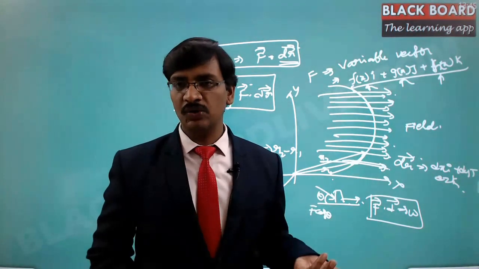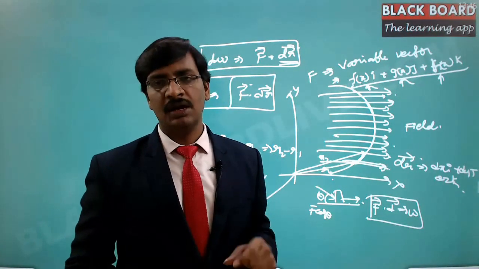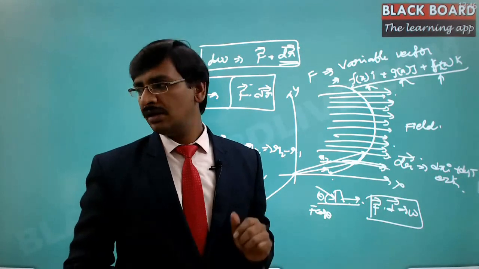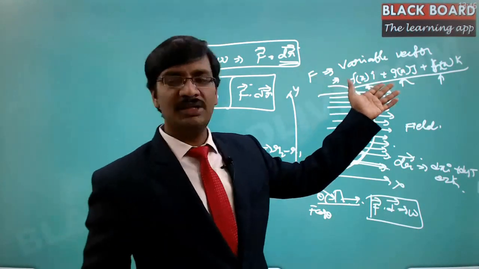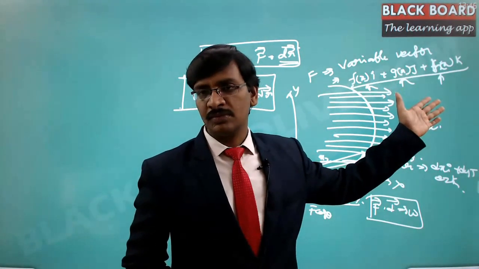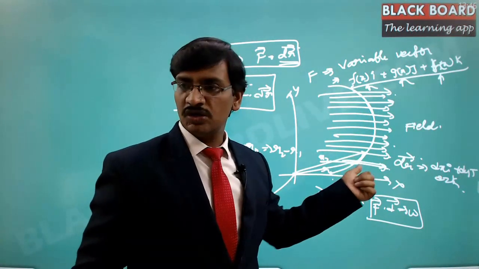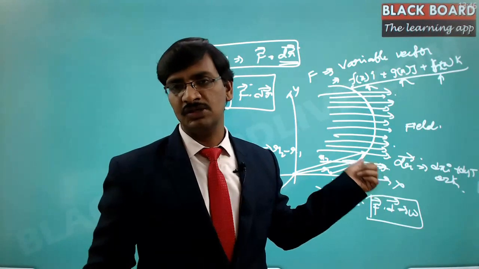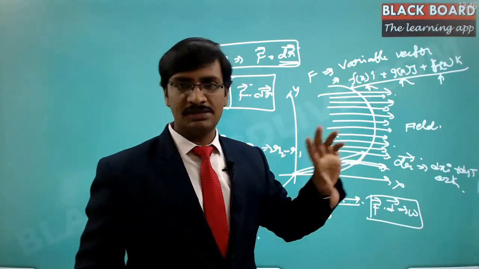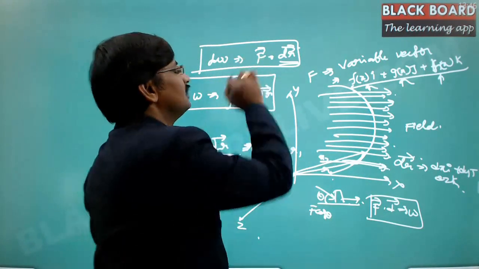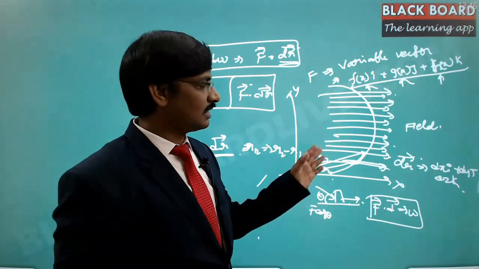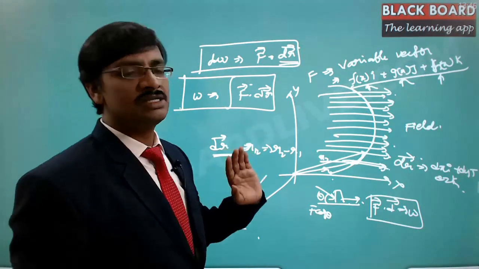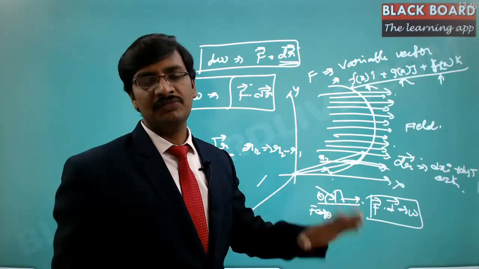Whenever we are doing work, if there is a force and there is a displacement, the dot product of those two is nothing but the work. Here the force is still there, but it is a variable force. And the displacement is expressed in terms of the positional vector change, that is dr. So F dot dr is exactly the same thing. The concept is nowhere different. The dot product of the force and the displacement gives the work for us.